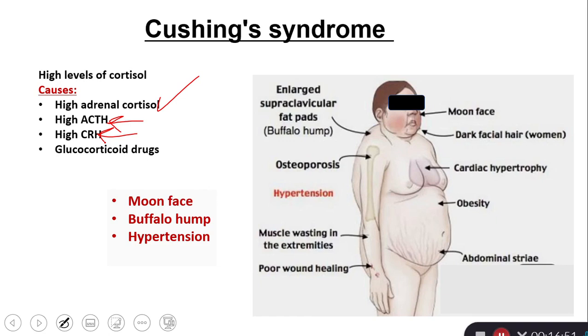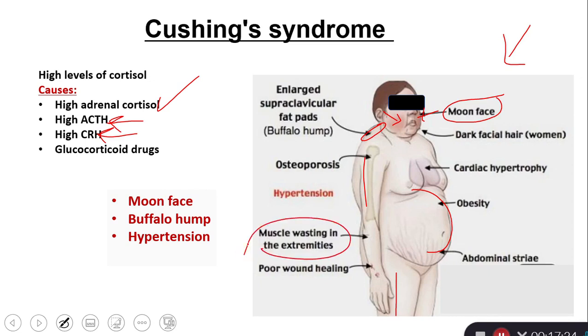So here are the symptoms and signs of Cushing syndrome. If you look here at the face, we call that moon face, excess fat here in the face. Also, there is enlarged supraclavicular fat that we call buffalo hump. Here you can see that there is abdominal obesity. If you look at the upper and lower limb, there is muscle wasting. And if you look at the bones, osteoporosis also happens.